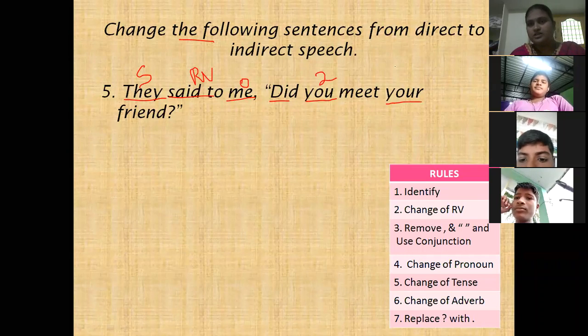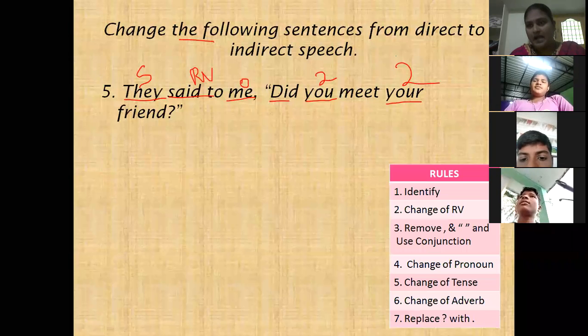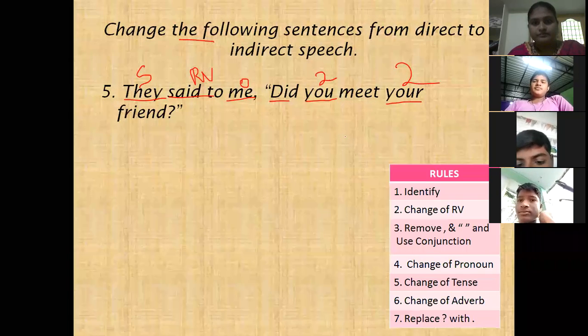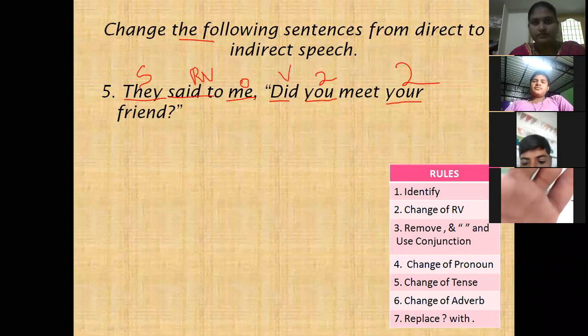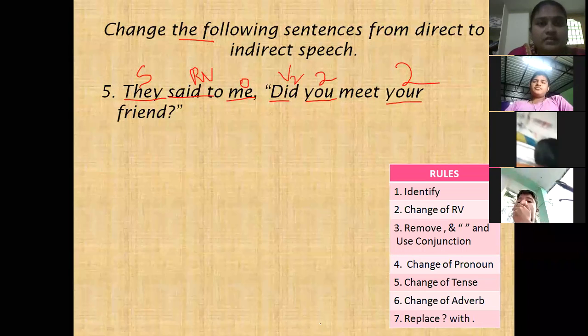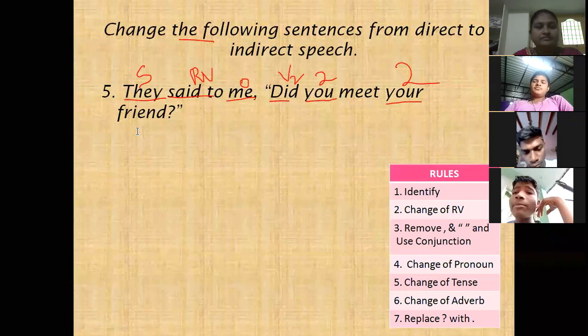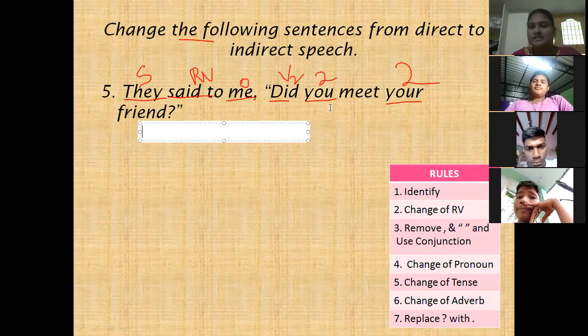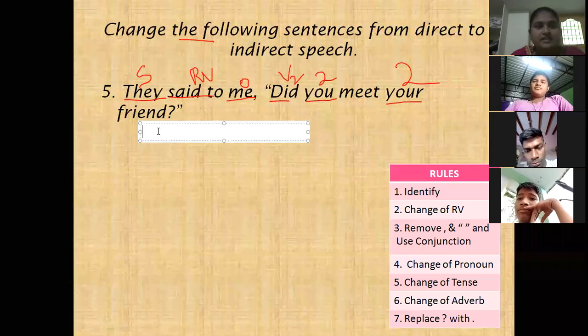And next, your friend. You are also second person. Did is given, in past tense, so we have to consider the second verb, meet. It is in V2 form, past tense. Tell the answer, children. Meet is the verb here.